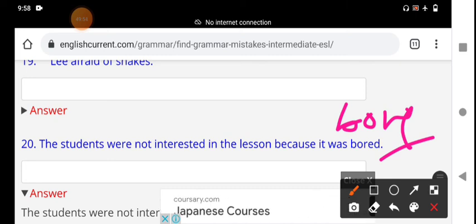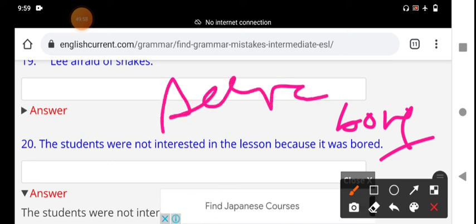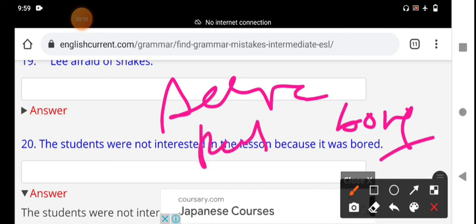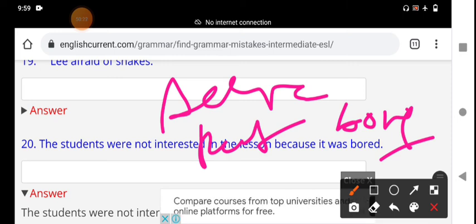These are the present participle and past participle adjectives. Some verbs, present participle verbs and past participle verbs, are being used as adjectives. Based on the context, the meaning may be different. Here the context is that the class was boring. Through that, I feel like that. That is the explanation, my dear students.